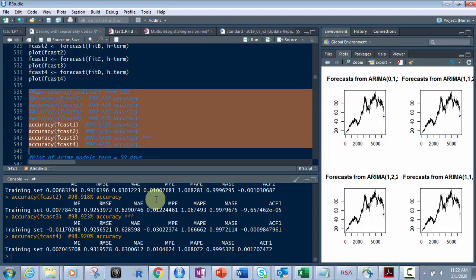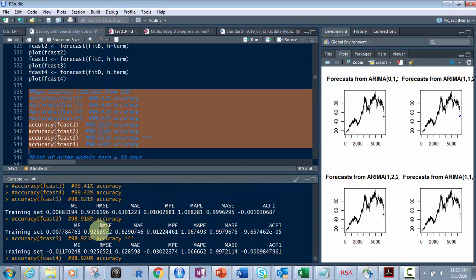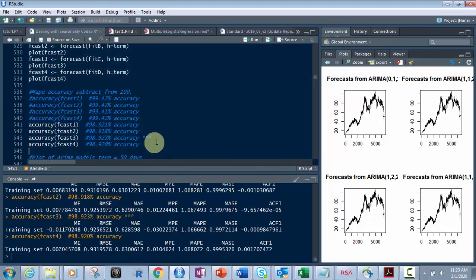And what MAPE is, you take it from 100, right? So if it said 1, it would be 99. In this case, it's darn close to 1 for all these. It's 1.067, 1.068, 1.0666, and 1.068, right? So what that's telling you is when you subtract that from 100, your value is like 98.92, 98.93. Okay, so that's telling you what your accuracy for all these is very high. So you got 98.92%, 98.91%, 98.918%. They're all darn close to each other, so they're all very accurate.